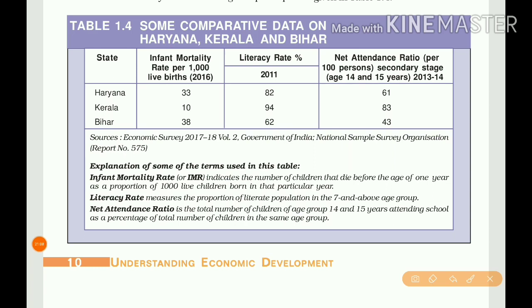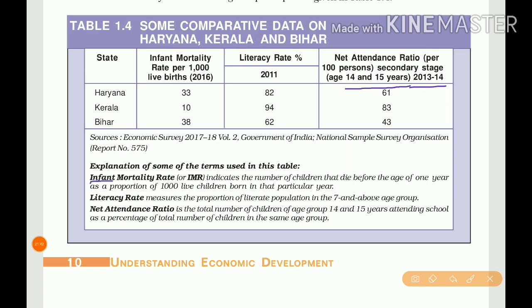First one is infant mortality rate per 1000 live births, that is according to 2016. Next one is literacy rate percentage according to the 2011 census record. Next one is net attendance ratio per 1000 persons at the secondary level of stage, that is age 14 and 15 years, according to 2013 and 14. Before we enter into that, we will see the meaning or explanation of the three aspects.